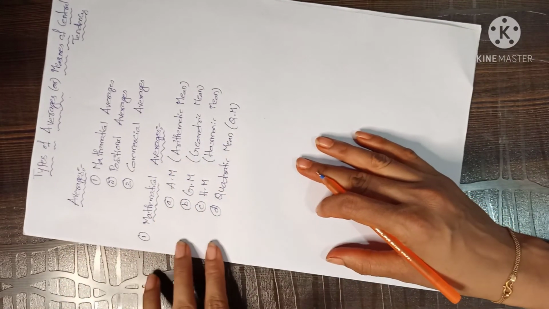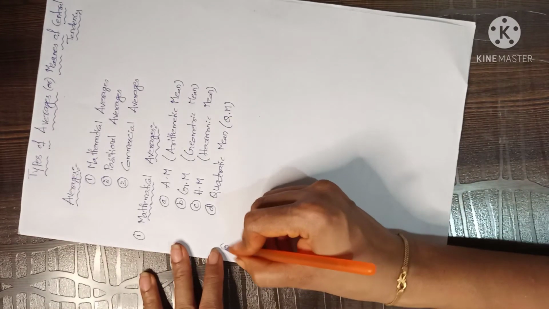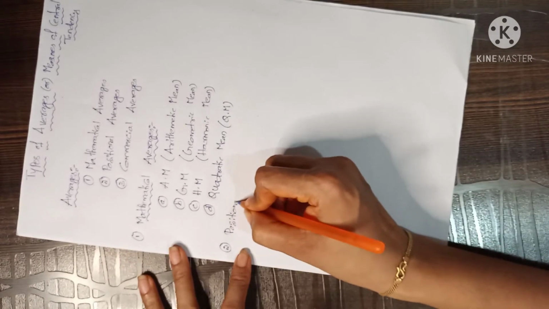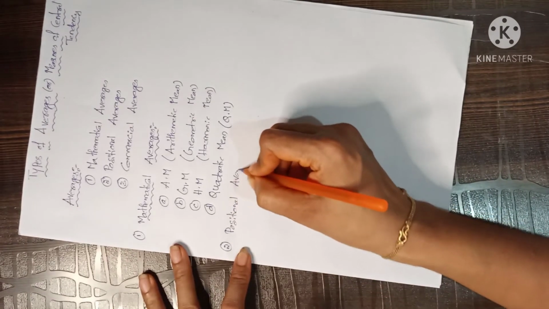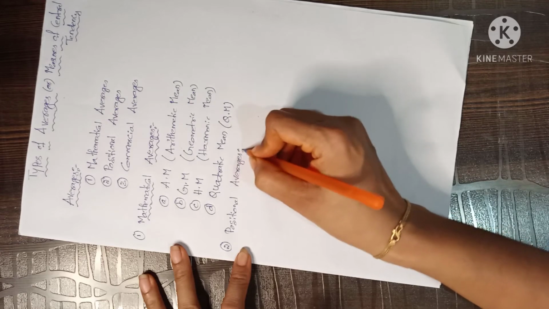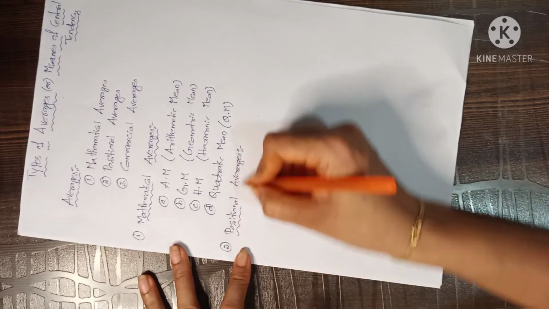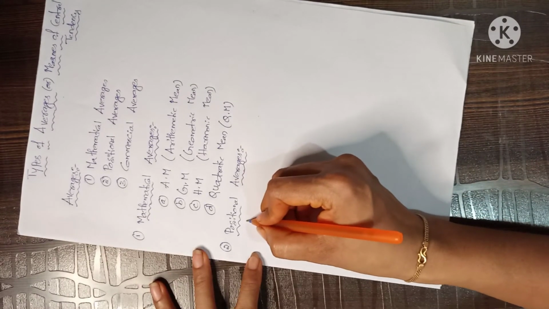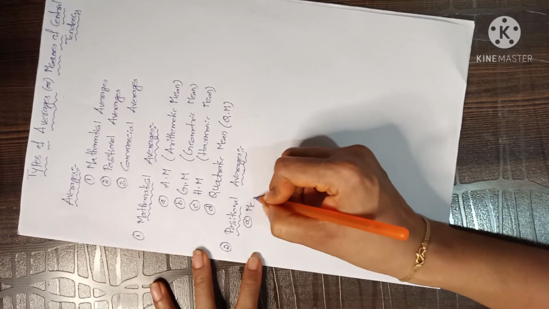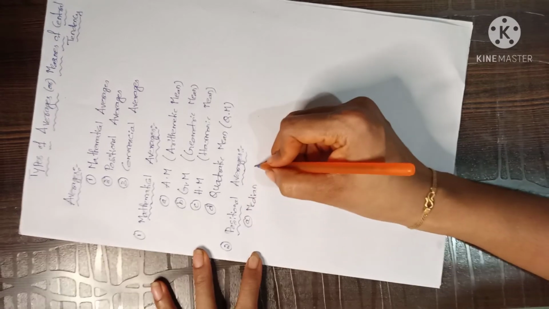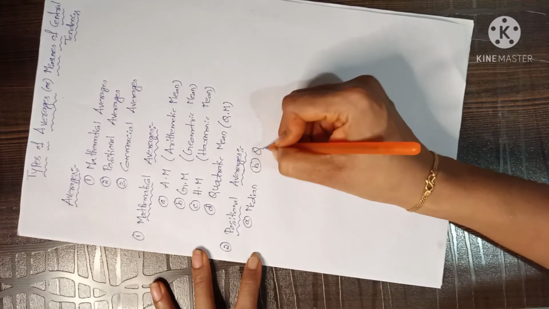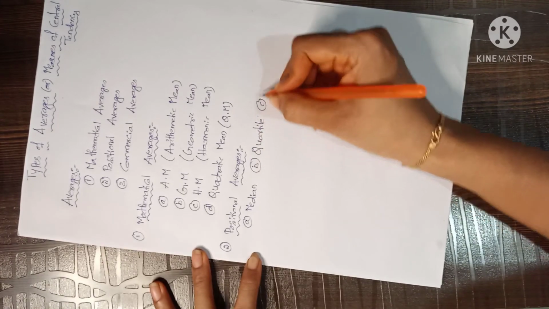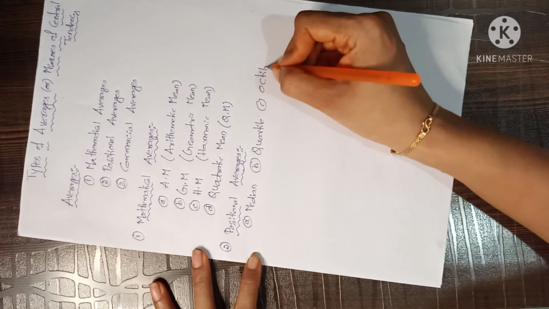Next we'll discuss positional averages. Positional averages are: first one, median. Next, quartile. Next, octiles.